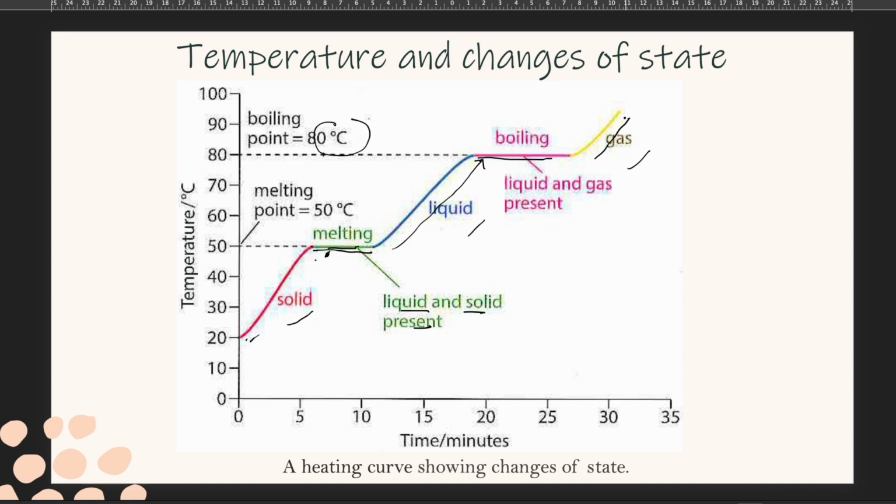So we keep heating this substance. When we continue to heat, the kinetic energy increases, and the particles are all in the gas state. The temperature rises even more than 80 degrees Celsius.